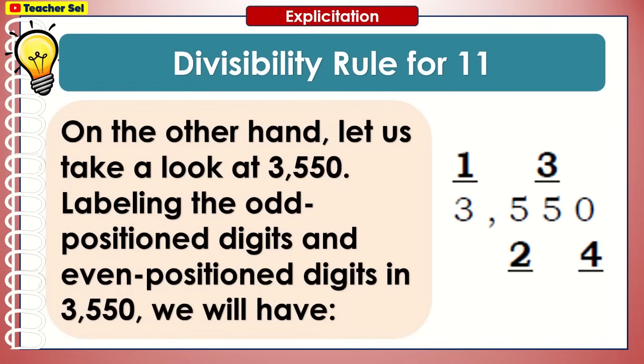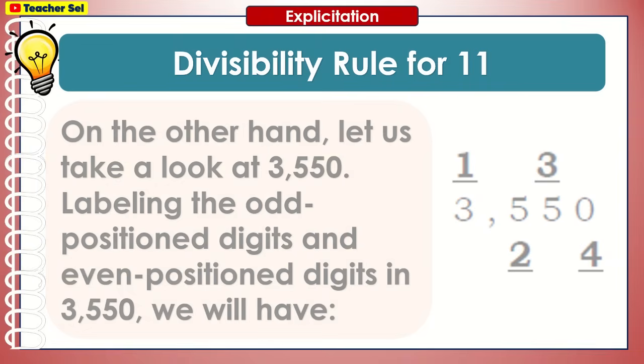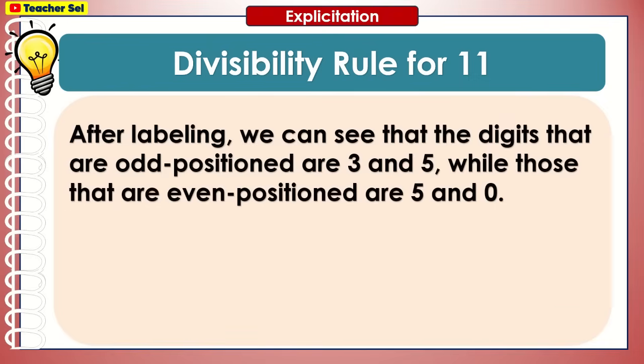On the other hand, let us take a look at 3550. Labeling the odd positioned digits and even position digits in 3550, we will have... After labeling, we can see that the digits that are odd positioned are 3 and 5, while those that are even positioned are 5 and 0.